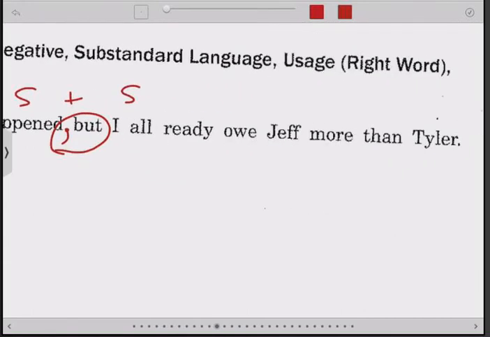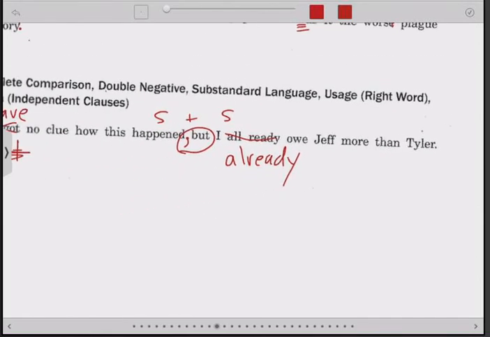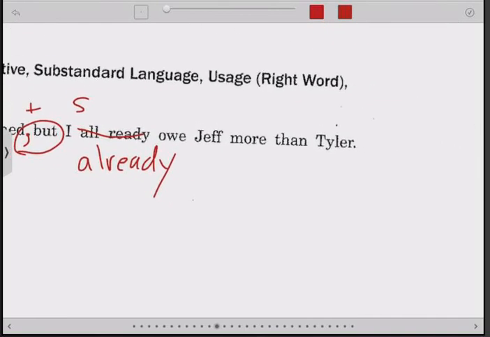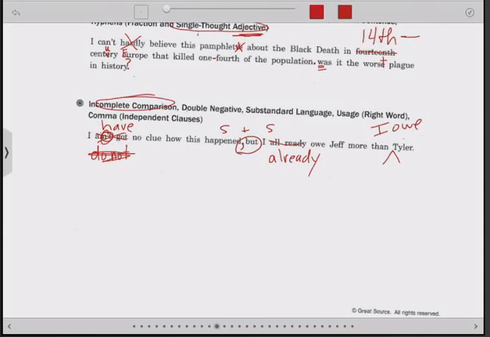Another already problem. Here we mean it's been done previously, so it's that already. Oh, Jeff more than Tyler, and this is the incomplete comparison. I already owe Jeff more than I owe Tyler. Works better. I believe that's all. Thank you.